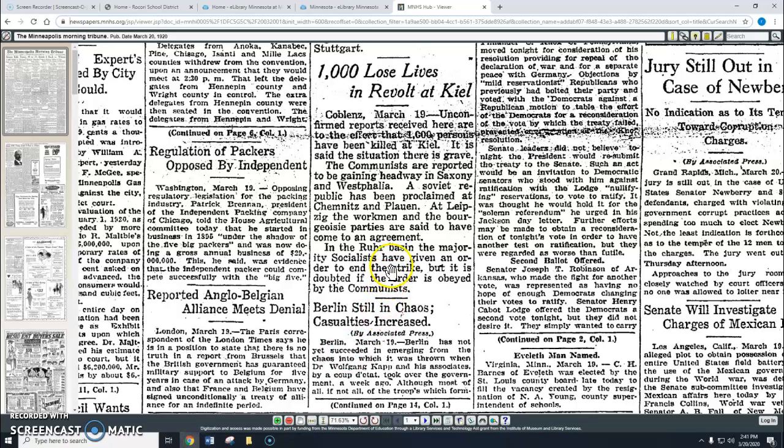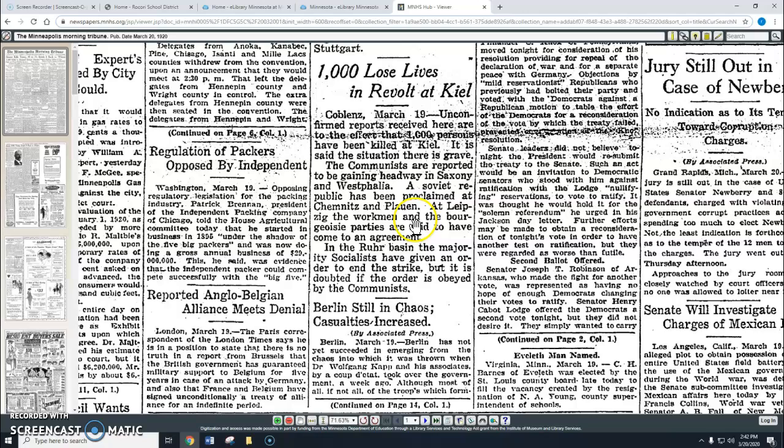Sounds kind of bad. It is said the situation there is grave. The communists are reported to be gaining headway in Saxony and Westphalia. A Soviet republic has been proclaimed at Chemnitz and Plauen. At Leipzig, the workmen and the bourgeoisie parties are said to have come to an agreement. In the Ruhr basin, the majority socialists have given an order to end the strike, but it is doubted if the order is obeyed by the communists.